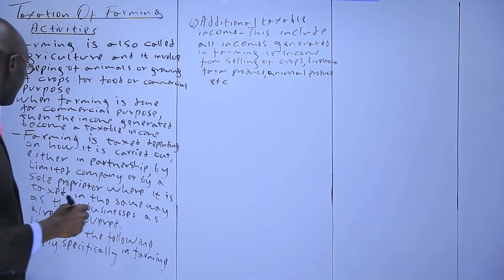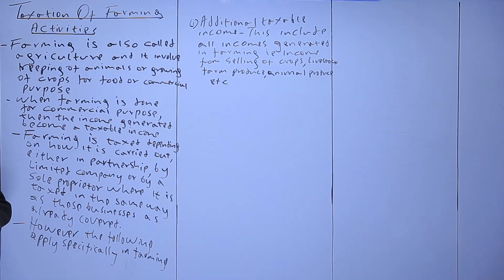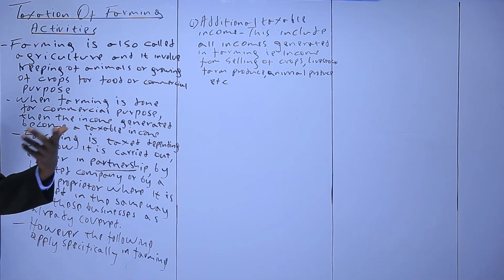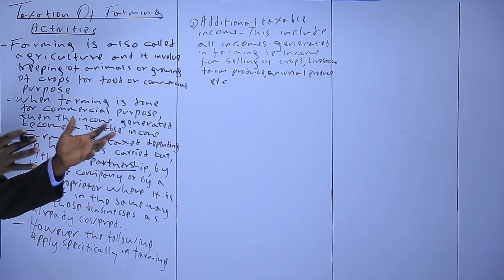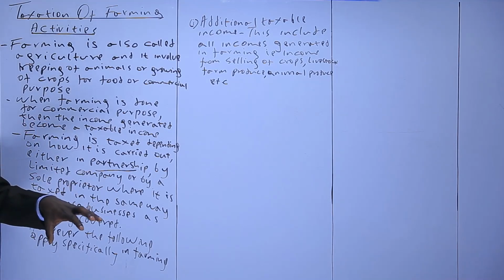Before we continue, what we are saying is that, as I had introduced, you do farming either for food or for commercial. If you do farming for commercial purpose, then the income you generate becomes taxable profit like any other business. Now, how do you tax the farming activity? It depends on how it is being carried out. Is it being done in partnership? You tax it in the normal way, like a partnership, the way we have covered in our previous lesson. Determine the taxable income, then distribute the income to the partners, then tax them individually.